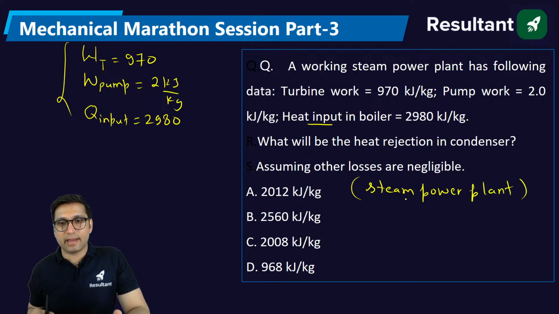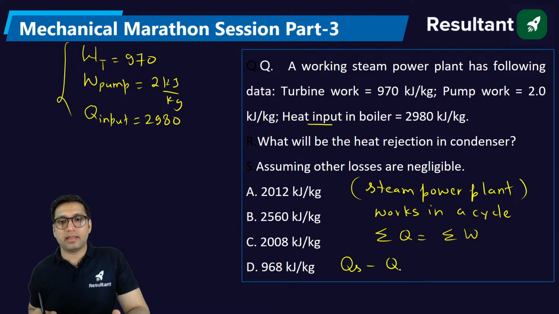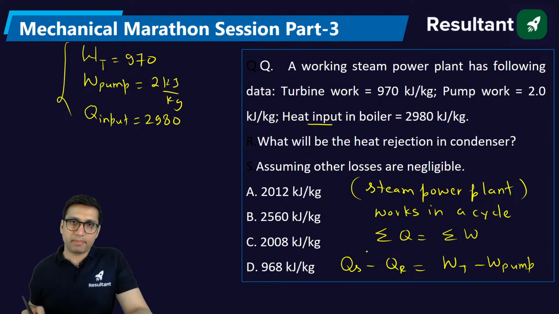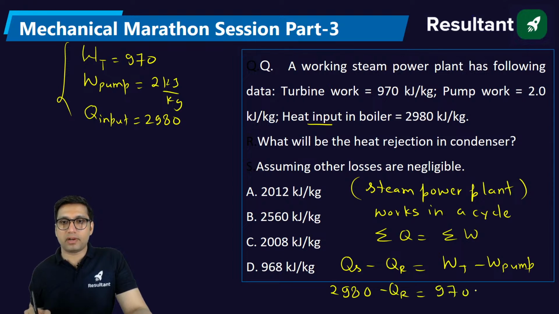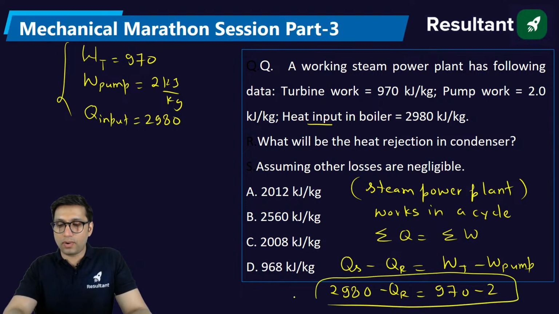works in a cycle, right? That cycle is Rankine cycle, and for a cycle, net heat is equal to net work. What is net heat? It is heat supplied minus heat rejected. What is net work? Turbine work minus pump work. Simple. Sometimes you have to simply follow a simple formula, you will get the answer. Heat supplied in this is 2980. Heat rejected you have to get. Turbine work is 970, pump work is 2. Solve it. I think most of you have already solved, and you are getting answer as 2012.